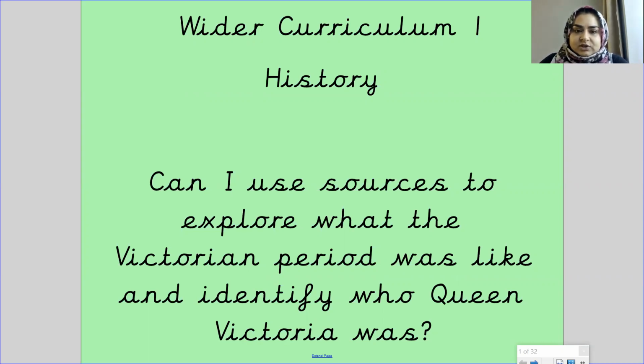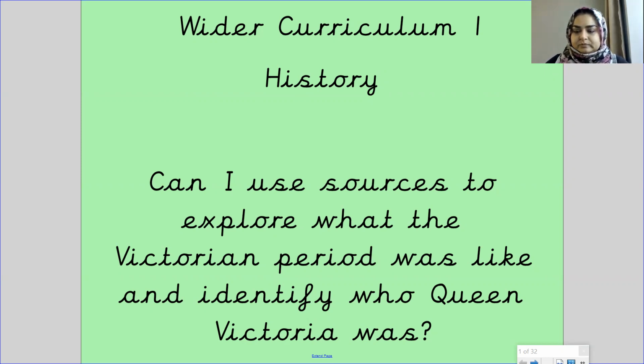So today is Tuesday, the 26th of January 2021, and your learning objective today is, can I use sources to explore what the Victorian period was like and identify who Queen Victoria is? So you're going to be looking at different types of sources. We spoke about sources in our history lesson before, and it's different types of places where you would find information from. So you're going to look at different sources and see what the Victorian period was like, and then you're going to learn a bit about who Queen Victoria was.